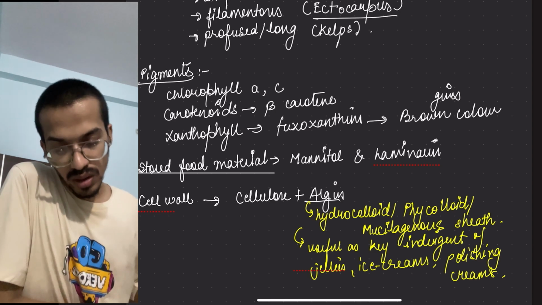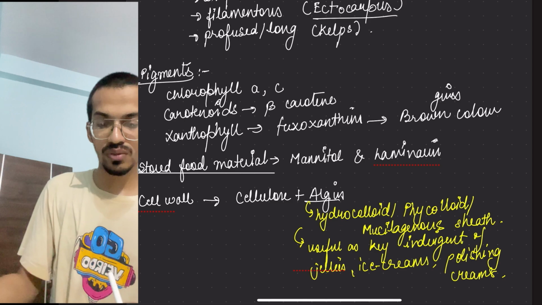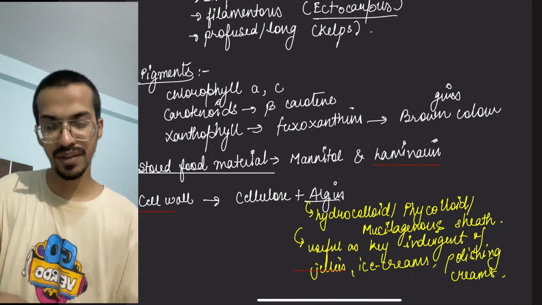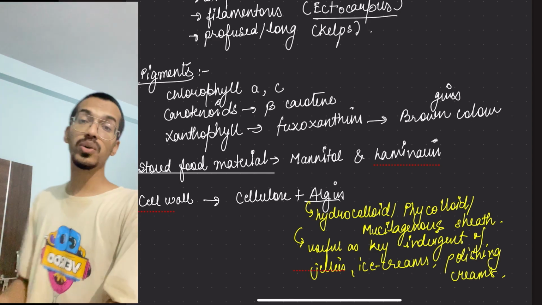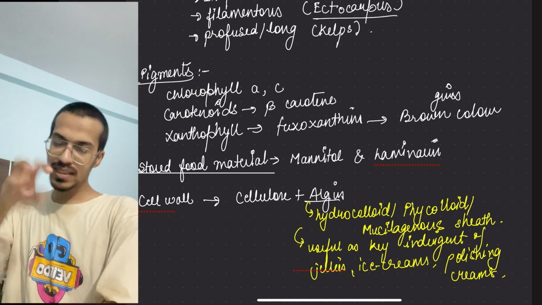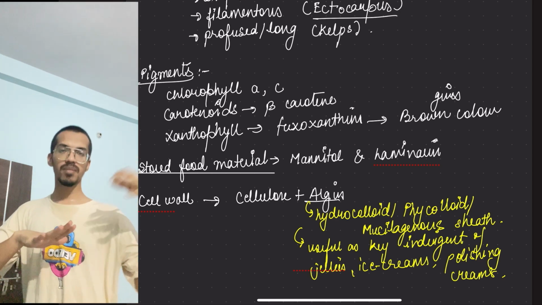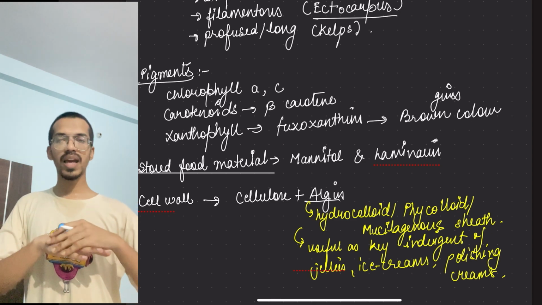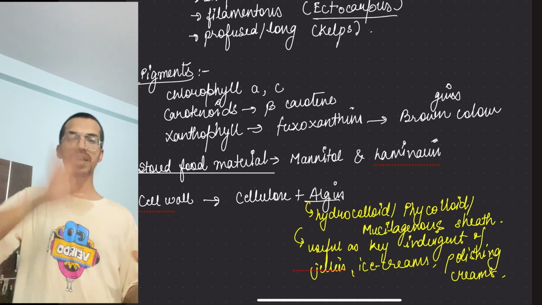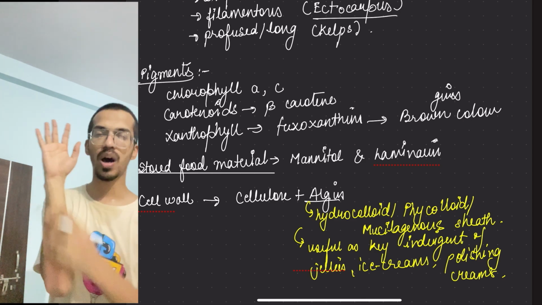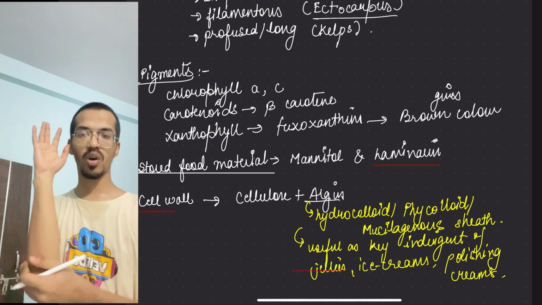Now the next thing about them would be their body type. If we have to find out how their body looks, their body has certain divisions. They do not have any root, stem or leaf, but a similar kind of structure is there. First they have the hold fast. Hold fast means holding something. For example, imagine this my hand is a brown algae. It is attached to the substratum. So this part is called the hold fast.